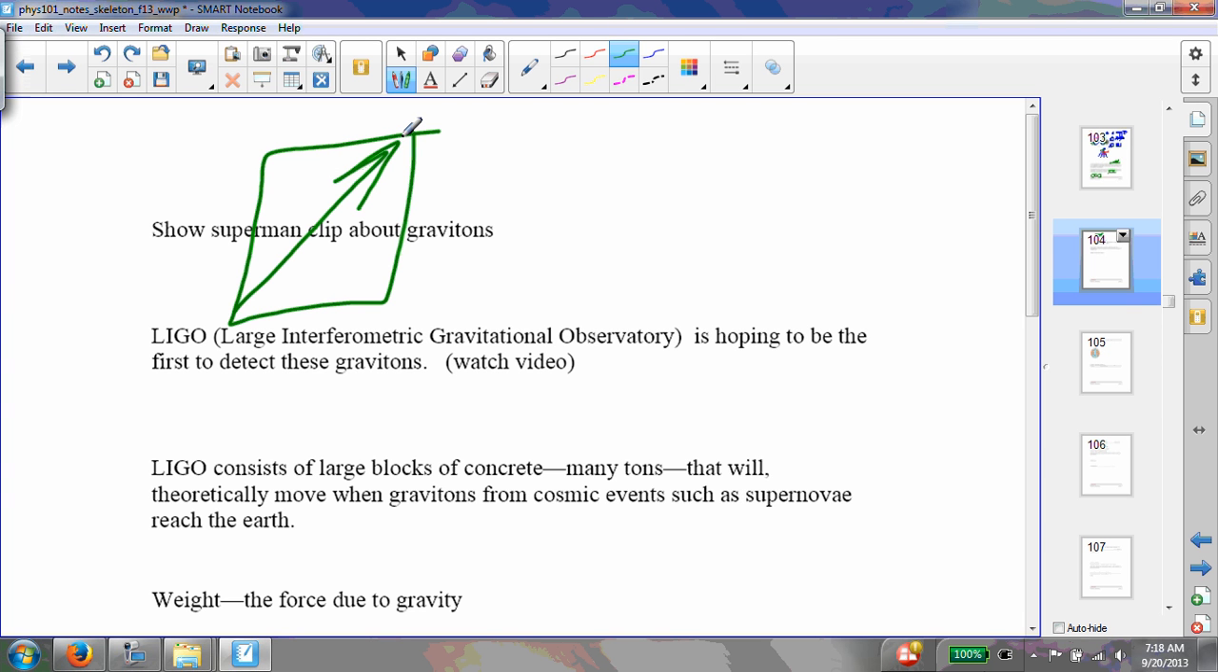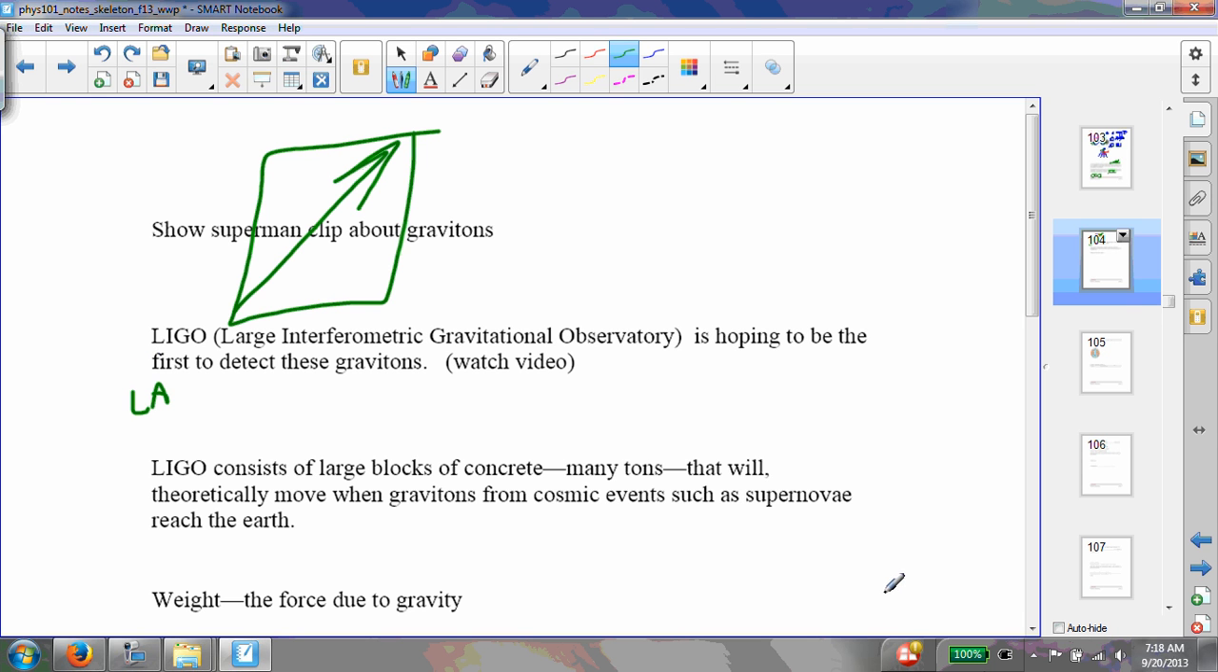Now, there is a big effort to try to detect some of these gravitational waves or gravitons, and that's called the Laser Interferometer Gravitational-Wave Observatory, LIGO, and it's hoping to be the first to detect these gravitons. There is one in Louisiana and one in Hanford, Washington. The one in Louisiana is up north of Baton Rouge. It's in Livingston, I think. I don't know if that's the town or the parish. I haven't been there. But LIGO consists of these huge blocks of concrete, many, many tons of concrete, that will theoretically move when gravitons from cosmic events such as supernovae reach the Earth.